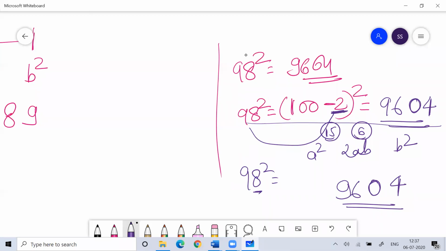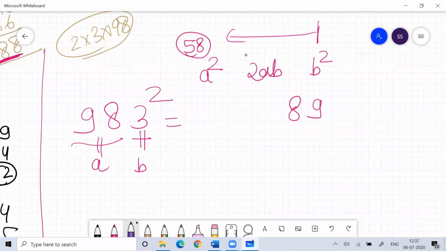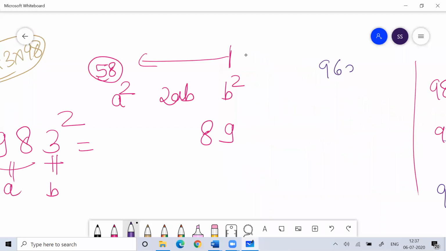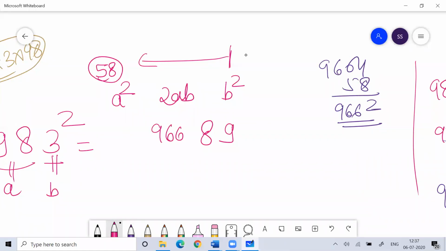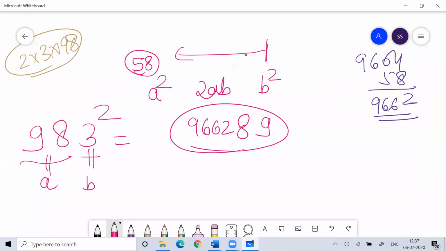Is this clear, everyone? So 98 square is 9604. Now you need to add the 58 carry. So on 9604, add 58, you'll get 9662. So your answer for this is 966289. This is your answer. Clear, everyone?